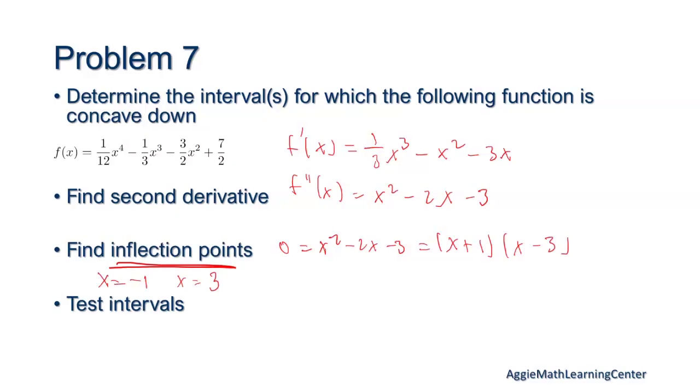I actually have a question though. So it's negative 1 and 3, and that's your interval then? Or are those just your critical points? Those are my inflection points, but they aren't your intervals. Think of it like this: this is where the function changes concavity.